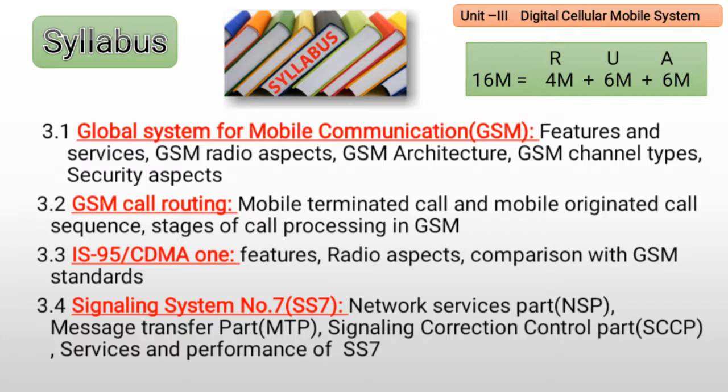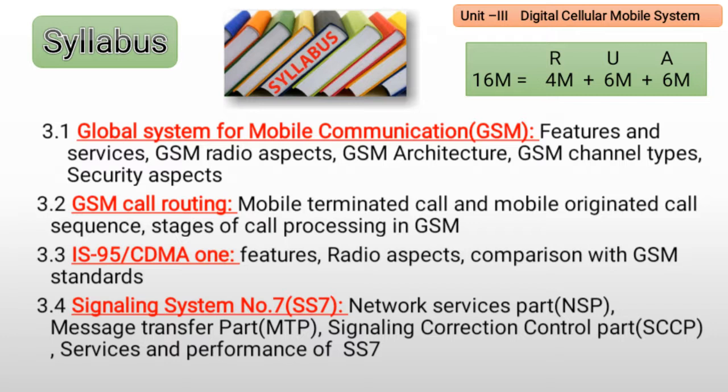All these parts are consisting in Signaling System Number 7. Message Transfer Part called as MTP, Signaling Connection Control Part, that is SCCP, services and performances of SS7. This much syllabus is included in unit number 3. So all these points we will cover by continuing this video lectures one by one.